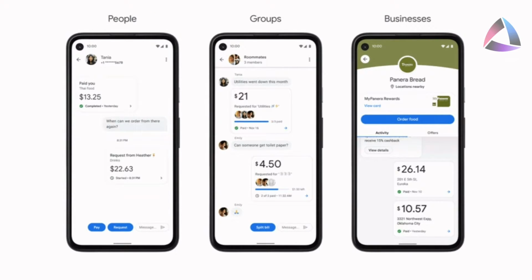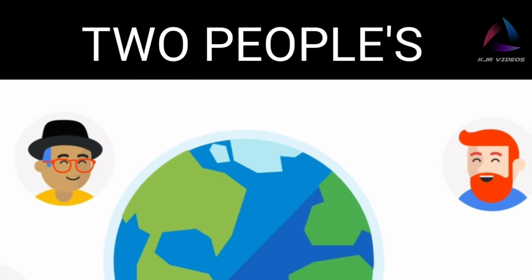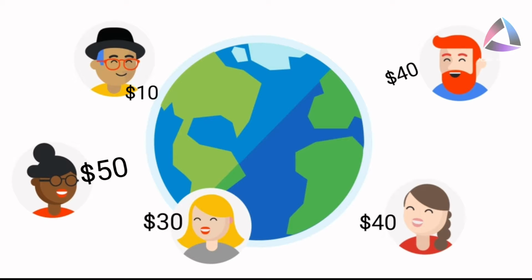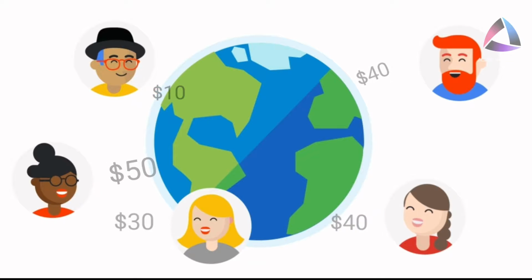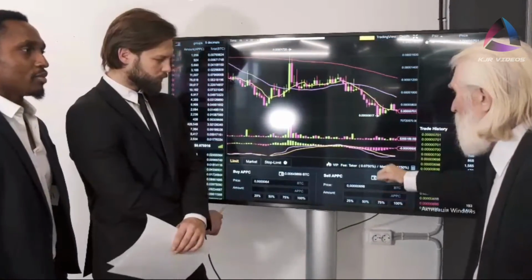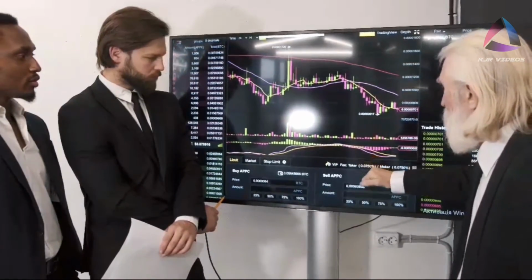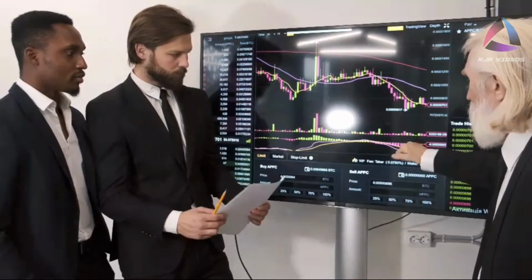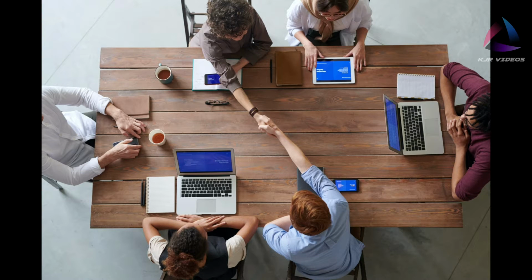In a people transaction, only two persons and two banks are involved. In a group transaction, a group of 2 to 5 people is involved. And another is business, where many individuals or groups pay the business, which is called a business account. All three kinds, people, group, and business accounts, are possible in Google Pay.